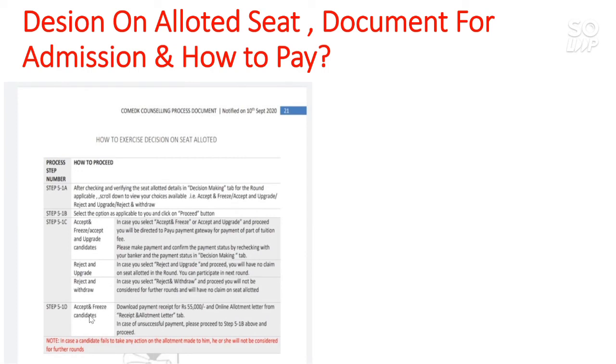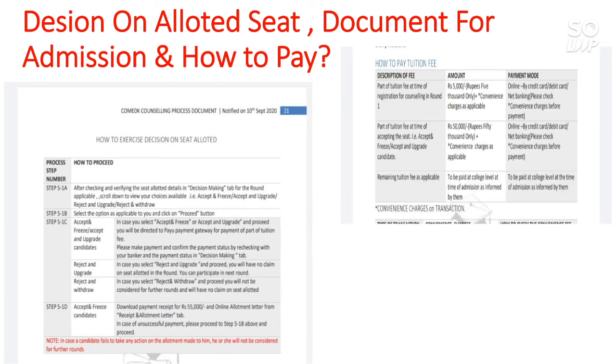In case you accept the seat, you have to pay the amount and download the receipt for 55,000, that is 5,000 at registration and 50,000 at the time of accepting the seat, and take this allotment letter and receipt to your college, and there your admission will be done. Now, how to pay: you can pay by credit card, debit card, or net banking.